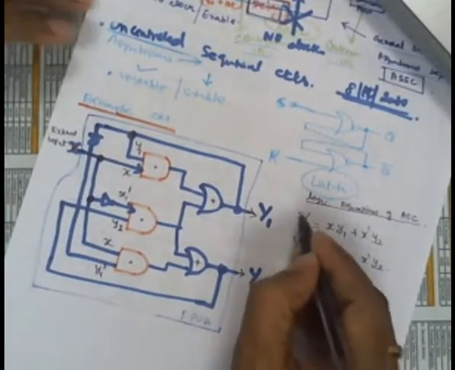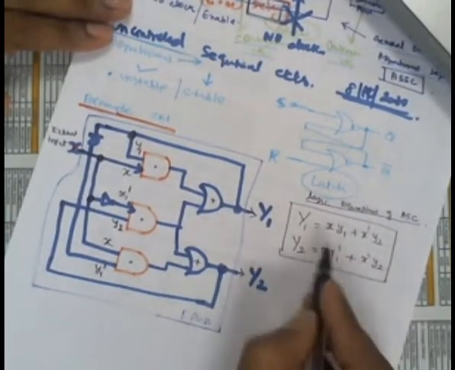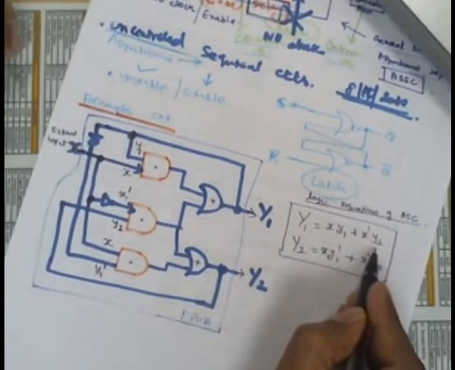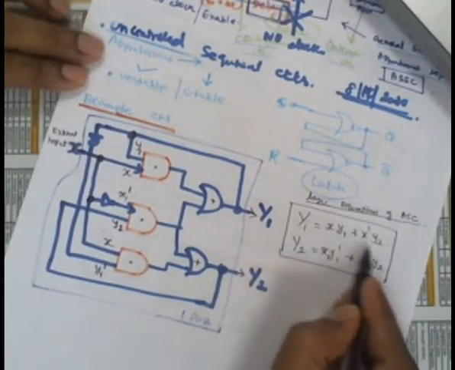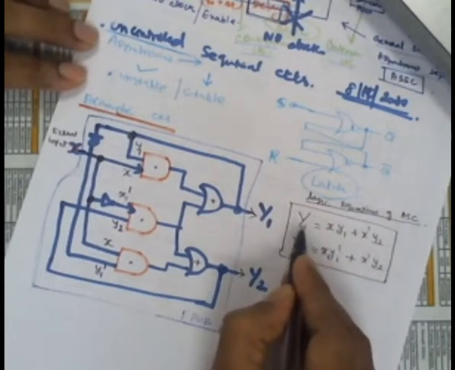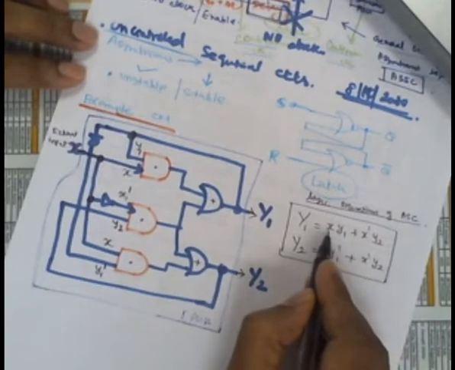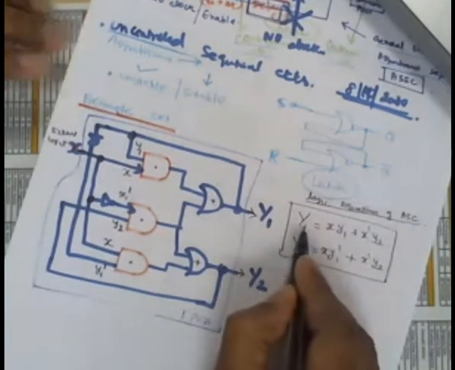So this equation indicates that Y1 is equal to x y1 plus x dash y2, which means the capital Y1 will change whenever you change the x. Because of changing x, the capital Y1 will change.